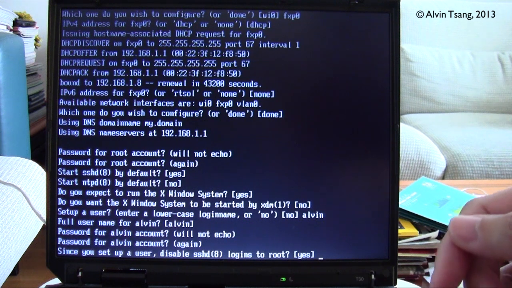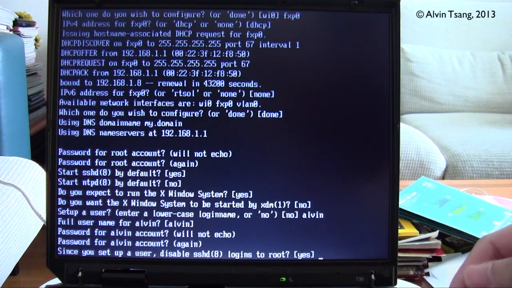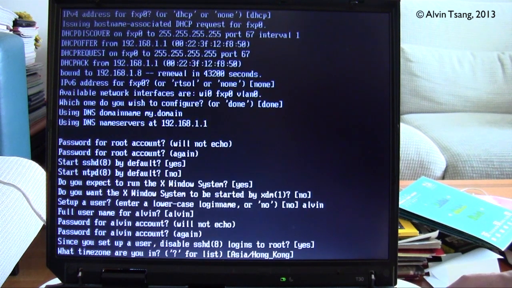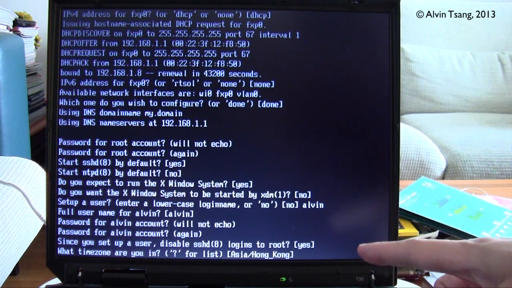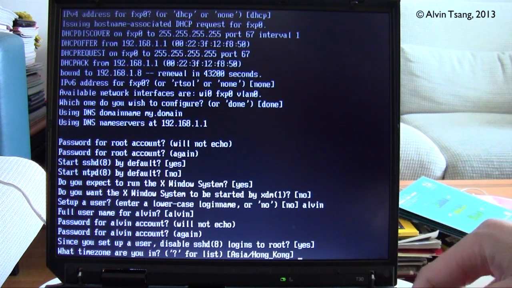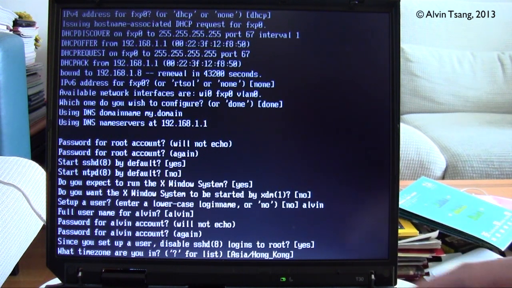Since you set up a user, disable SSHD logins to root. Yes, that is a good idea because otherwise there would be a security loophole. Enter. And what time zone are you in? I live in Asia, Hong Kong, and that's what's already given here as the default, so I would press enter here. But if you live in another time zone and you don't see it as the default, what you would do is hit a question mark and press enter to see a list of what time zones there are. But in my situation, Asia, Hong Kong is where I live. So I press enter.